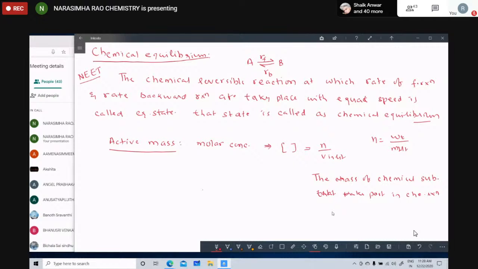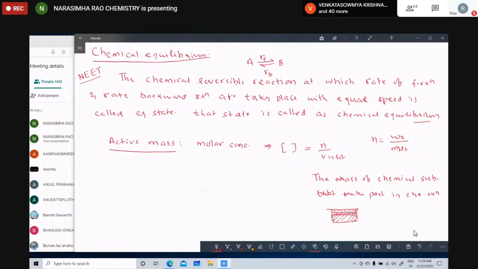For example, take a solid material. Only the top layer particles take part in the chemical reaction. After completion of this top layer, it goes to the next layer.